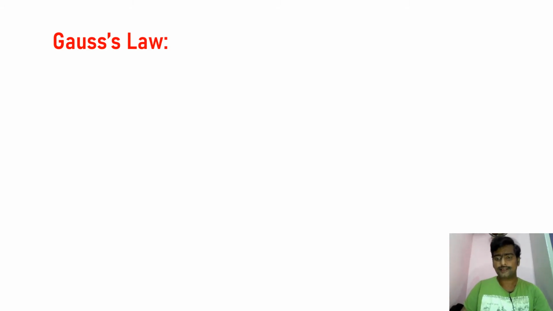It is a relation between electric field intensity or electric flux and the total, that is net, charge enclosed by the surface. Any law has a certain statement. Gauss law also has a statement.